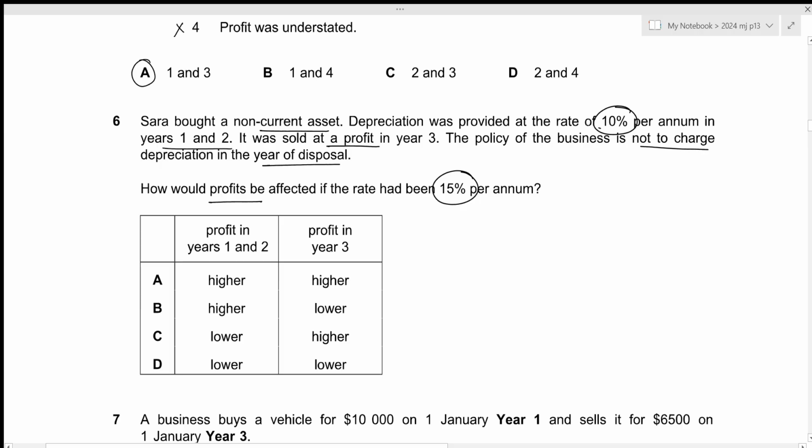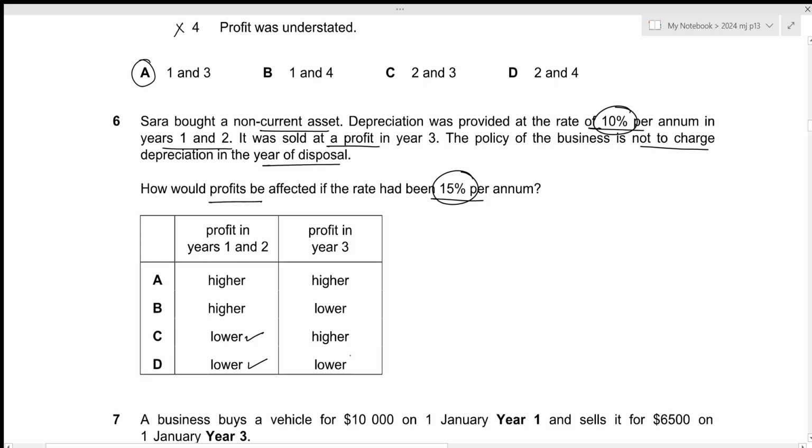Previously, the rate of depreciation was 10% and now the rate is to be increased to 15%. As a result, the depreciation would be higher, right, by increasing the rate. It means that expenses would be higher and as a result the profit would be lower. So we're looking for C and D for the profit.